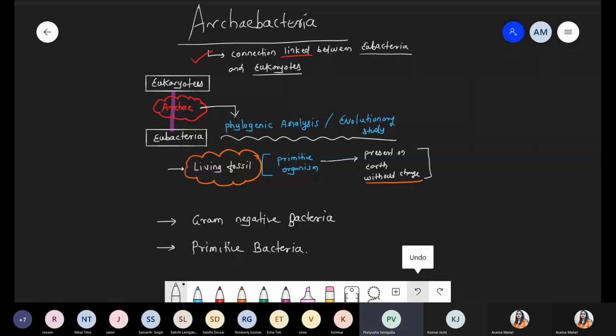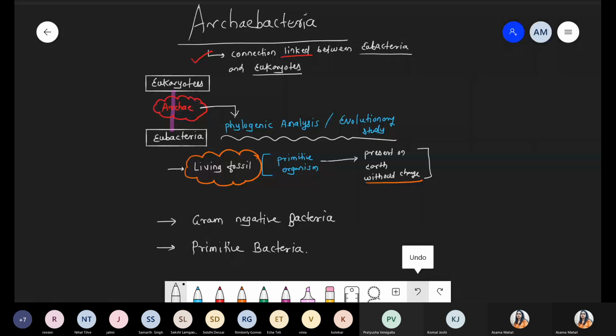So that means they did not evolve during this entire time. When you see the evolution, you know very well which organism was first. Chemoheterotrophic bacteria were first. Yes or no? Chemoheterotrophs are the first organism. Heterotroph means dependent upon chemicals. And after that, what was formed? Chemoautotrophic, then photoheterotroph, photoautotroph. These are some criteria.